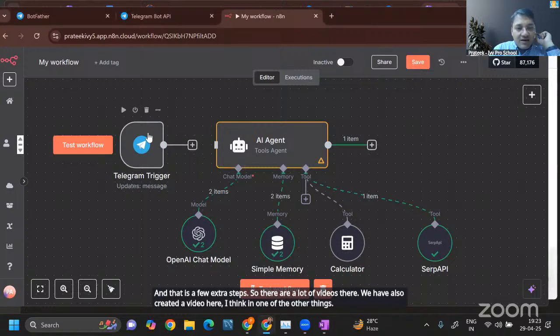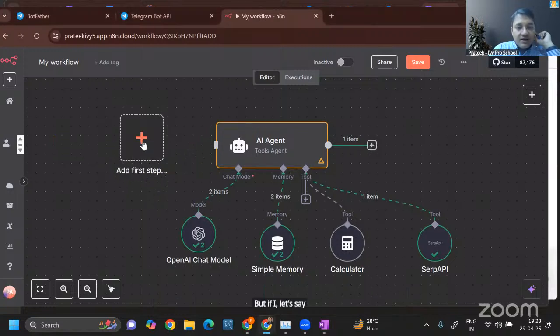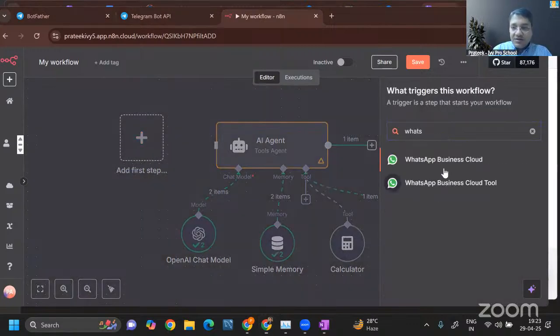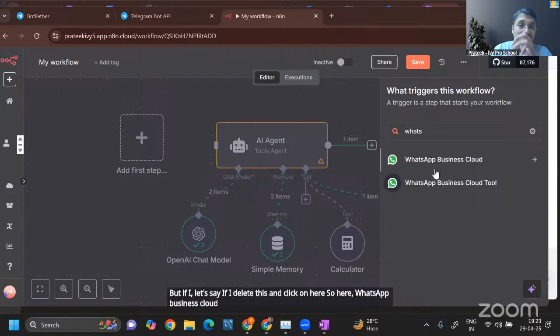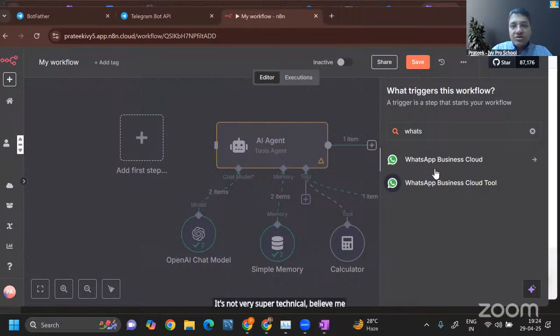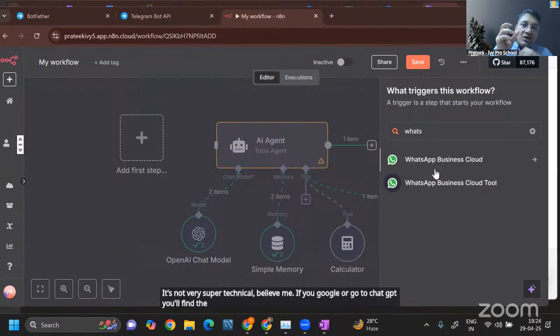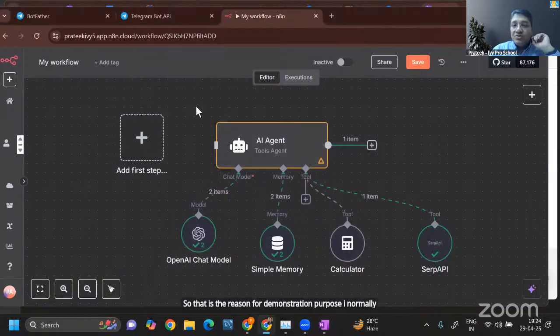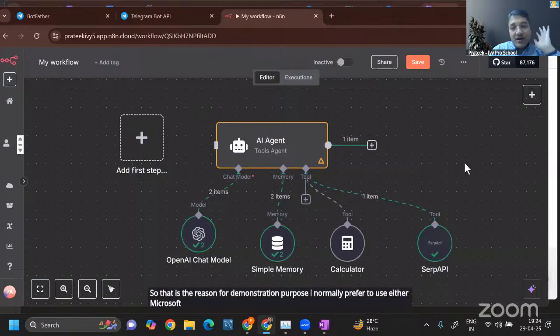Let's say if I delete this and click on here, the WhatsApp Business Cloud tool is there, but it has to be verified. That verification itself takes a little bit of time. It's not super technical, believe me. If you Google or go to ChatGPT, you'll find the steps as well. You just have to get your number business verified by Meta in order to use the WhatsApp bot. So for demonstration purposes, I normally prefer to use either Microsoft Teams or Telegram.